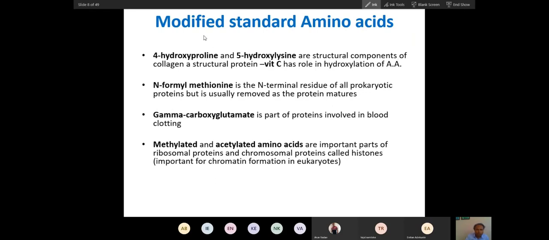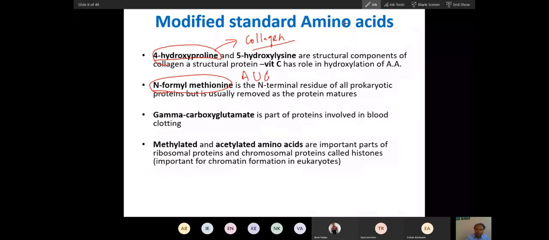So remember modified standard amino acids. I've already told you, hydroxyproline is part of collagen. Then, when we talk about bacterial translation, because we will have to start from bacterial translation, there you will see the AUG codon will code for N-formyl methionine.